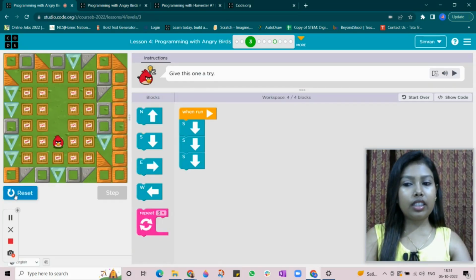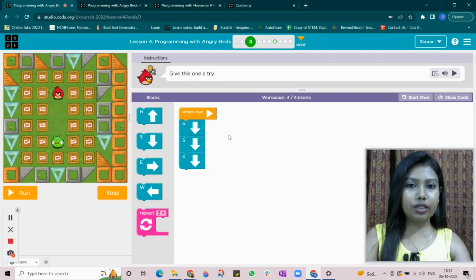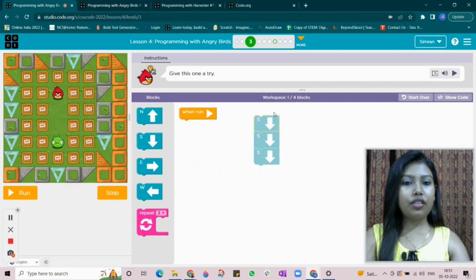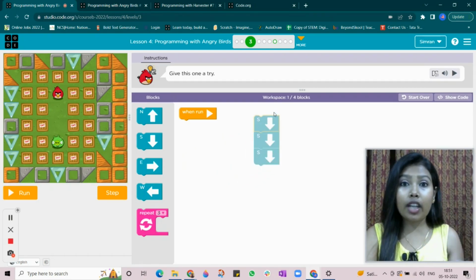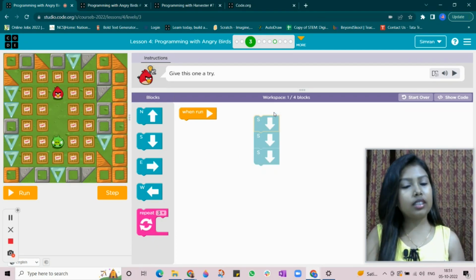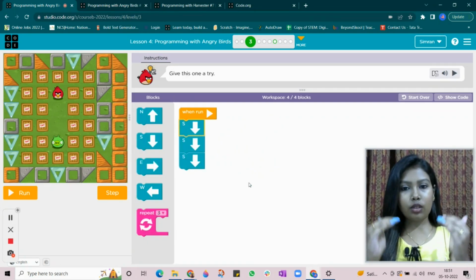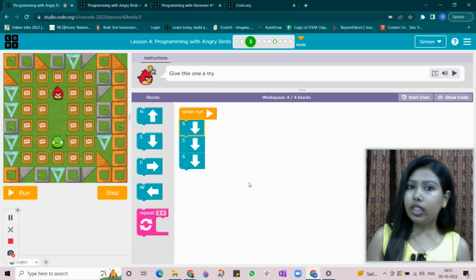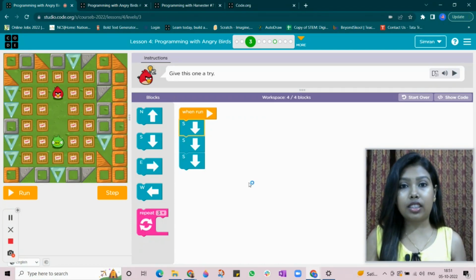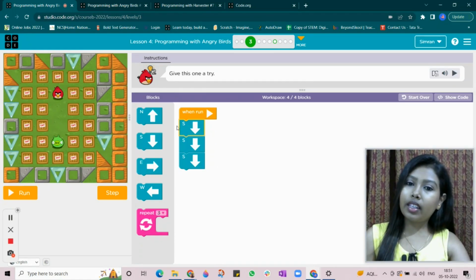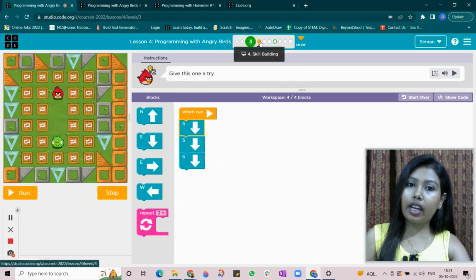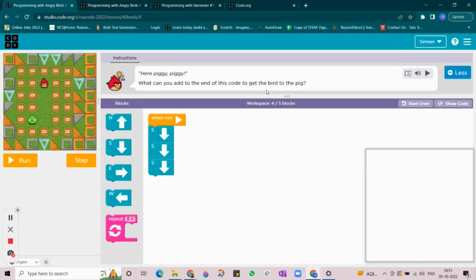Do you think there is any other way that we can win this level? I'm going to reset it and ask you this question. Is there any other way? If we do not go 3 times south, we do not have any other way, right? We have to do it the same way. So when we have this sequence, south, south, south, this is the only sequence that we have. So this is fixed. You can't move it, you can't change it. This is the one and only method. So this is called a fixed sequence. Now, if I go ahead to the next level, let's see what's here.